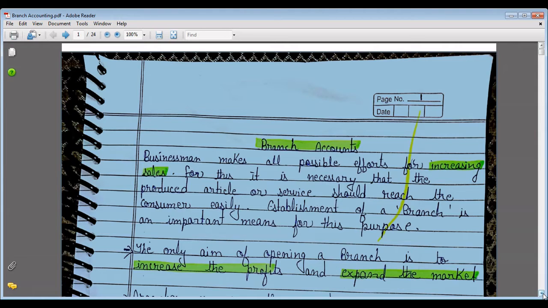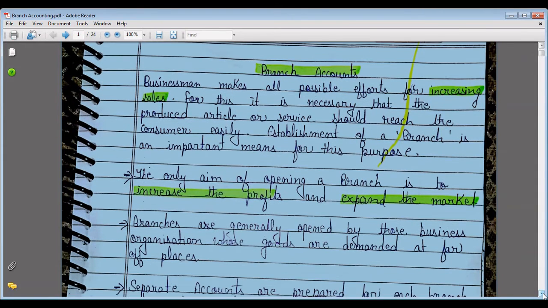So, a businessman makes all possible efforts for increasing sales. For this, it is necessary that the produced article or service should reach the consumer easily. Establishment of a branch is an important means for this purpose. The only aim of opening a branch is to increase the profits and expand the market.